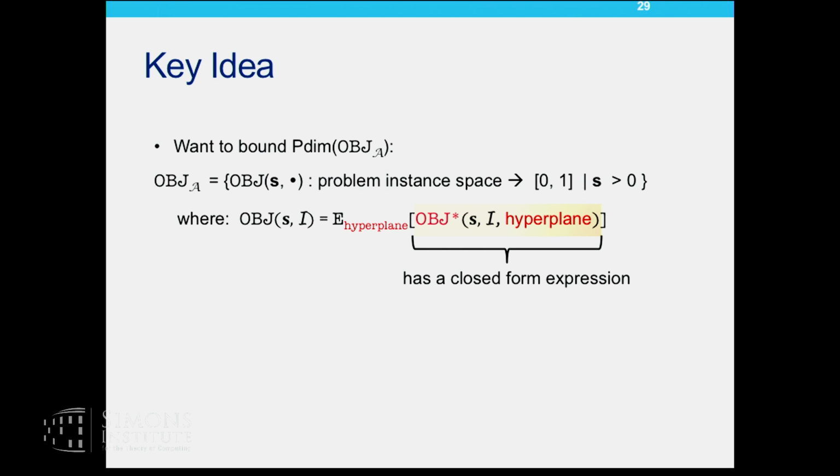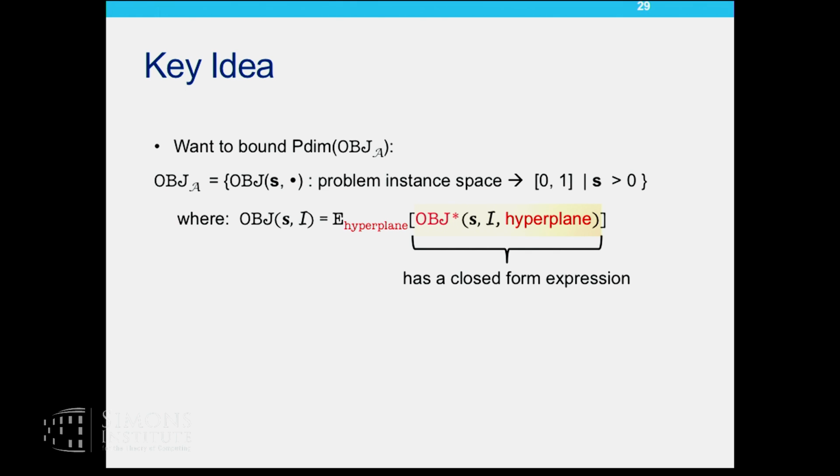Your expected objective achieved by a value of S on a problem instance is in fact an expectation over the random hyperplane draws, which is the outer expectation. And inside you have another expectation, which is an expectation over the random assignments that you do based on the rounding function. But fortunately, that has a closed form expression.